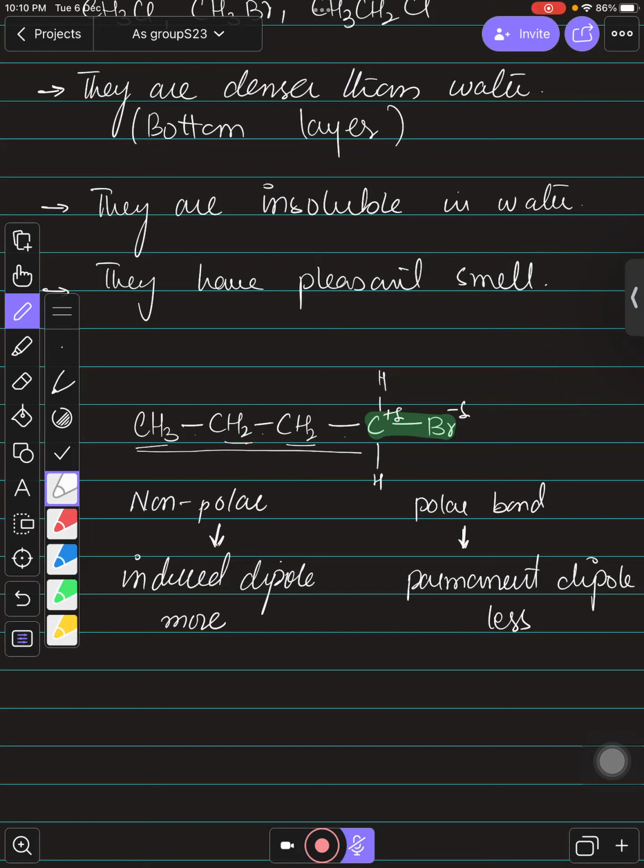Yes, sir. One more thing you need to keep remember बच्चों, that van der Waals forces that are induced dipole are actually depending on the number of electrons. So once the number of electrons are increasing, the van der Waals forces are going to be stronger, right? Once the van der Waals force is stronger, the melting point, boiling point, density, state, viscosity, and the rest of the physical properties of the molecules are going to increase. All right, बच्चों?